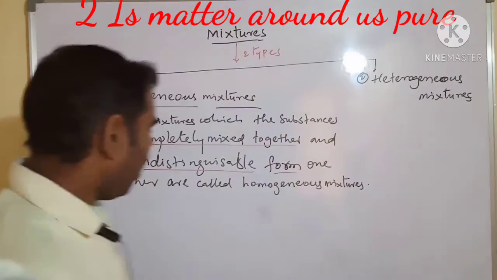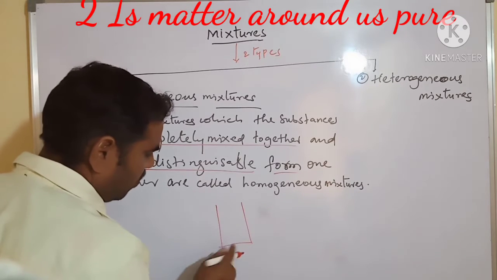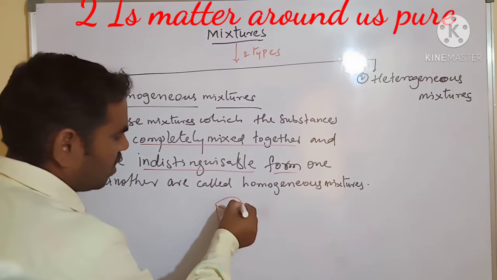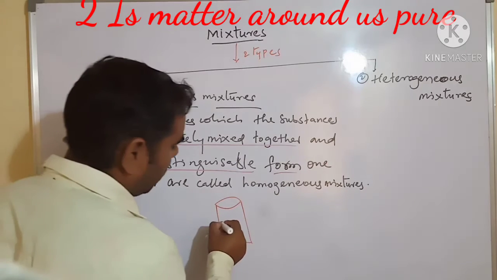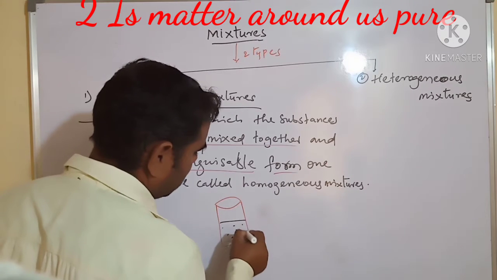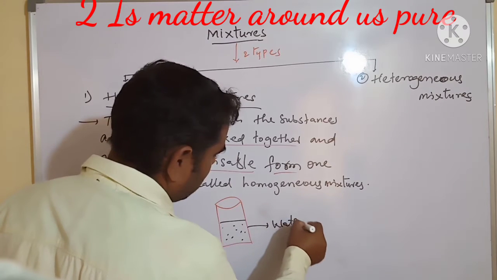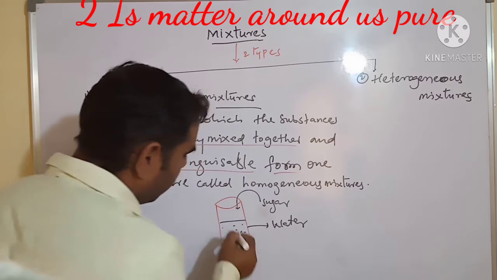For example, we take sugar. We take the water inside. See, this is water. If you pour the sugar, what will happen?